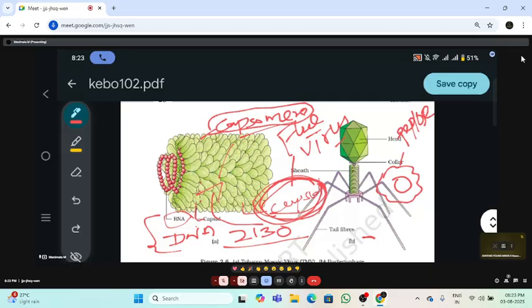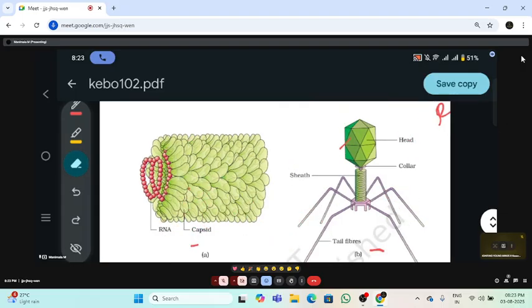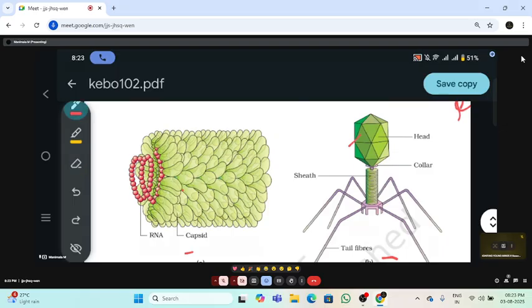Did you get clarity? See, for example, it was a TMV, tobacco mosaic virus. This TMV is made up of a capsid, and subunits are also present.